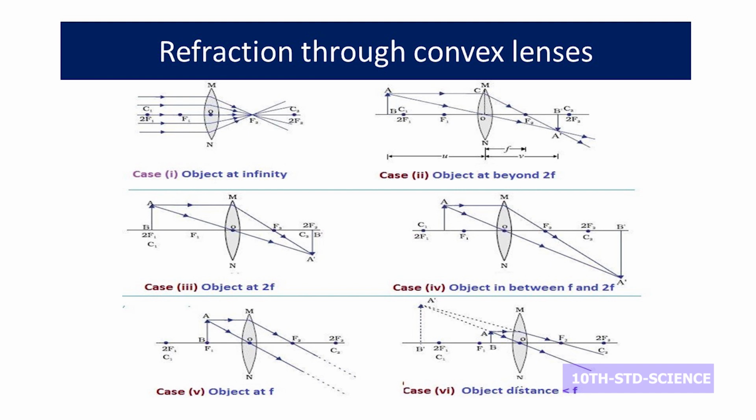Next, we will see the refraction through convex lenses. Before going into the ray diagrams, we must know what is in the ray diagram. We must know what is O. O is the center of the lens, F is the principal focus, and 2F is the center of curvature, and it has two refracting surfaces. So the other side also will have a focus and 2F, and the line which passes through the focus and the center O is called the principal axis.